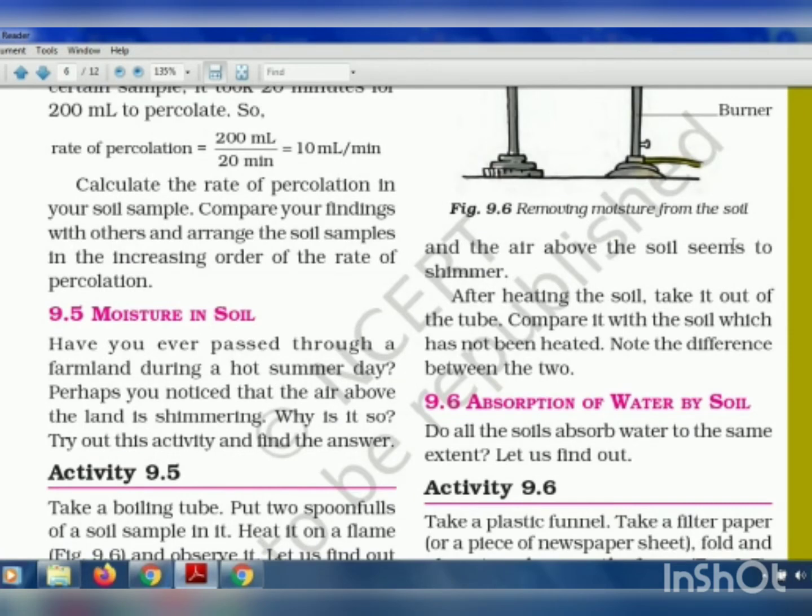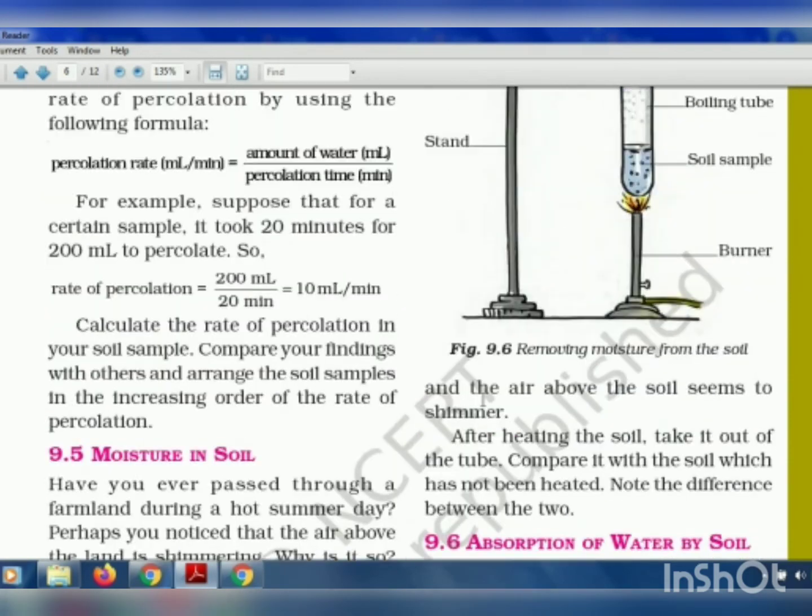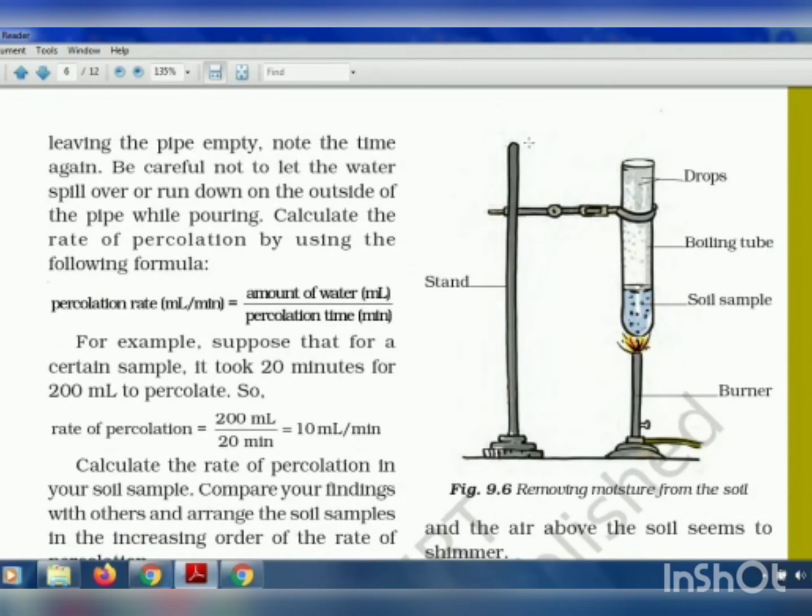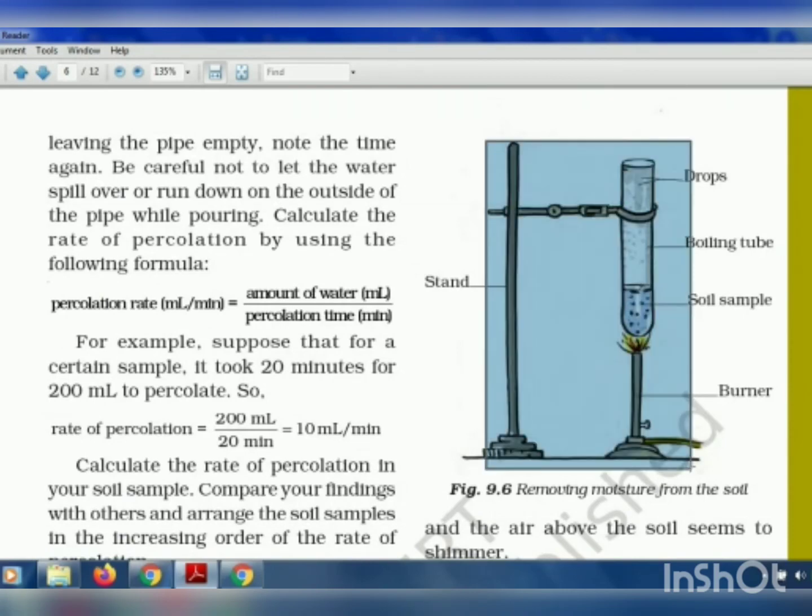So why does it look like shimmering or shining at a faraway place which is open land? Because when the soil is heated by the sun's heat, the water inside the soil gets converted to water vapor and moves up. That water vapor reflects the sunlight, and because of that, the air above that place looks like it is shimmering. Okay, so this was an experiment to show how to remove the moisture from the soil.